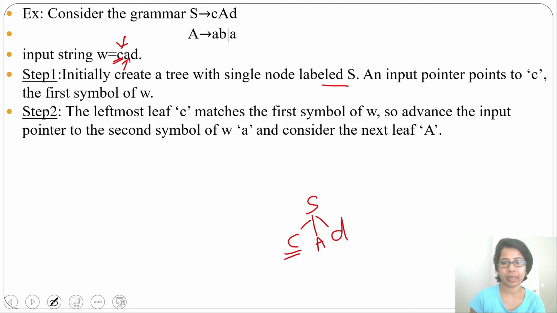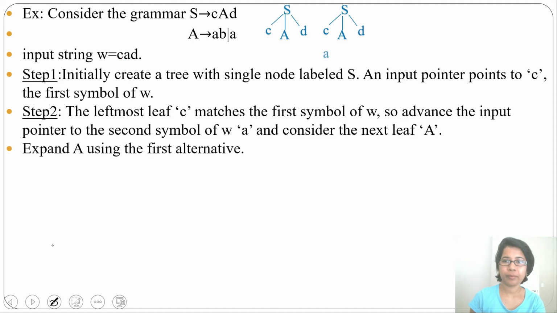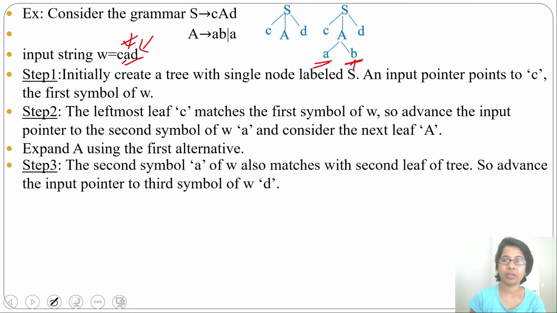Second symbol is A, but we have variable A, so we need to expand A. Now from A we'll expand A B. Now pointer is at second symbol, so this A matches with this, so pointer will move to third symbol. Now it will try to match D with this B, but it will not match. Here is D, here terminal is B, so it will not match.